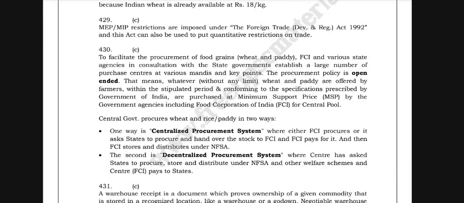The central government procures wheat and rice, paddy in two ways. One way is the centralized procurement system, where either FCI procures or it asks states to procure and hand over the stock to FCI, and FCI pays for it, and then FCI stores and distributes under the NFSA. Secondly, the decentralized procurement system, where the center has asked the states to procure, store and distribute under the NFSA and other welfare schemes, and the center, FCI, pays the states.